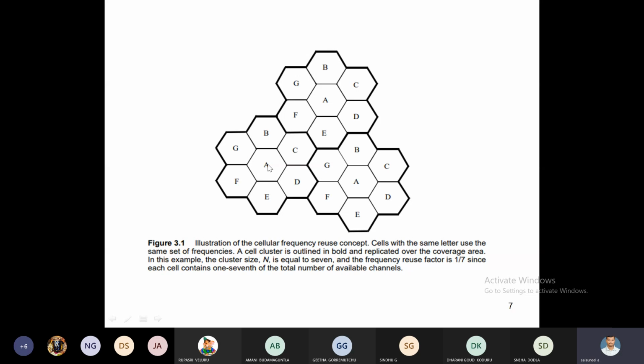To rectify that, the same frequency A is used again at some distance. This is how the frequency is reused in some other cell at some distance. That distance between two cells having the same frequency is called the frequency reuse distance, represented by capital D.